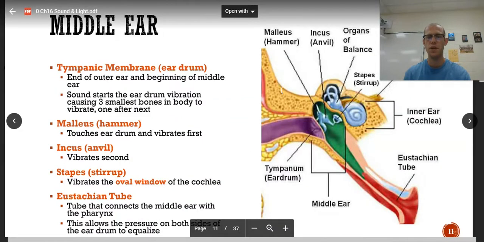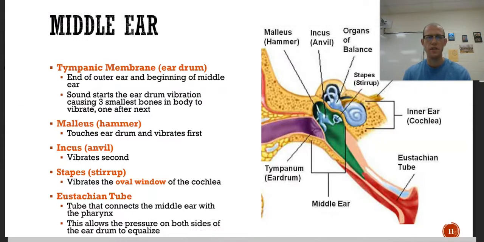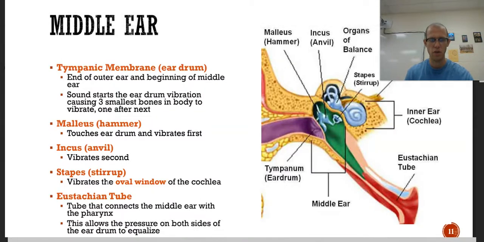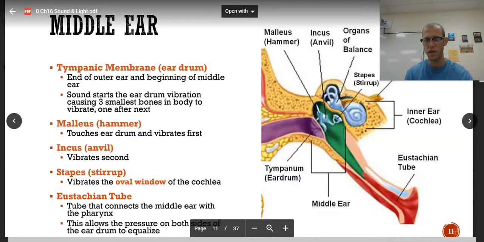Next, we have the middle ear. The tympanic membrane is where the outer ear stops and the middle ear begins, and it starts the eardrum vibration, causing 3 of the tiniest bones in your body to vibrate, one after the next. These 3 bones are the malleus, that is the hammer, the incus, we call that the anvil, and the stapes, which is the stirrup. The stapes is right here. So what each of these do, the hammer vibrates the anvil, which vibrates the stirrup, which vibrates the oval window of the cochlea. So the cochlea is right here.